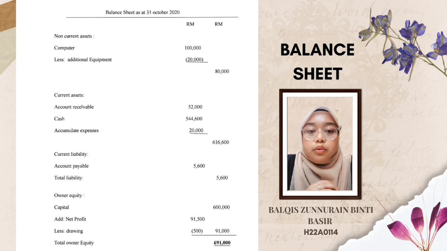To get the total amount of the owner equity, capital 600,000 ringgit plus the amount of net profit and drawing and get 691,000 ringgit, and that is about the balance sheet. And I think that's all from me. I leave the presentation to the next ones.